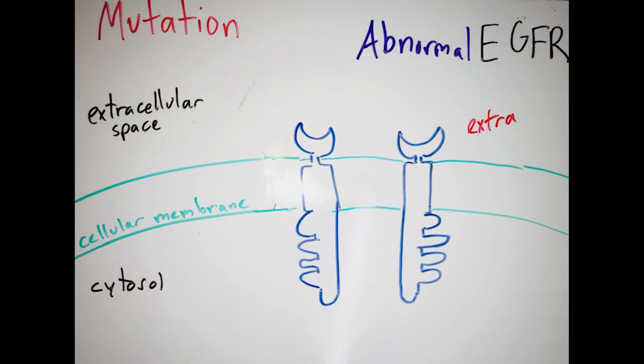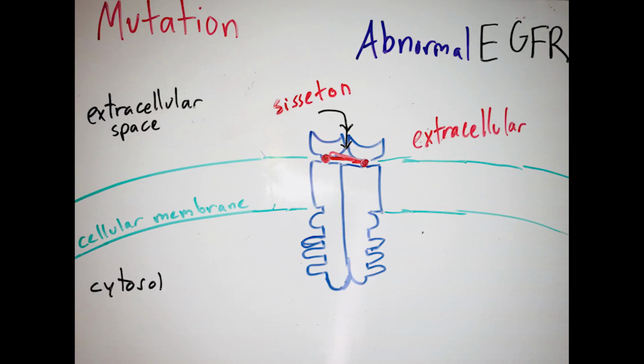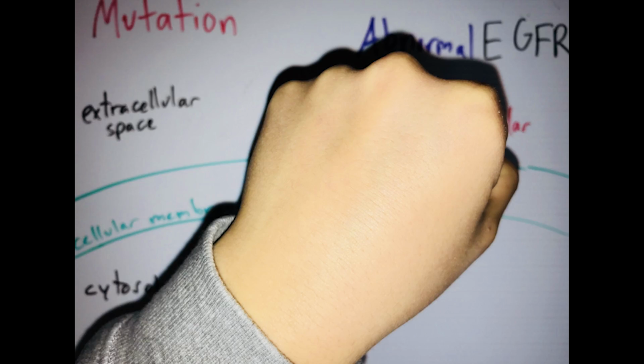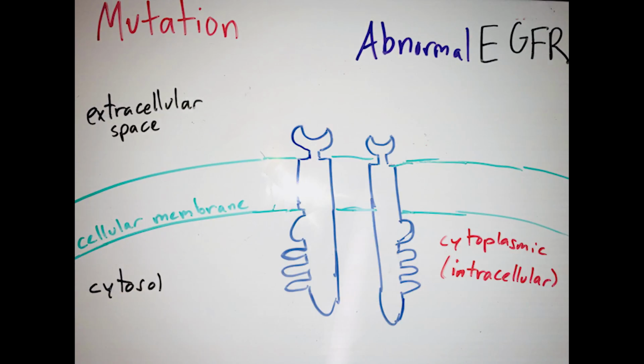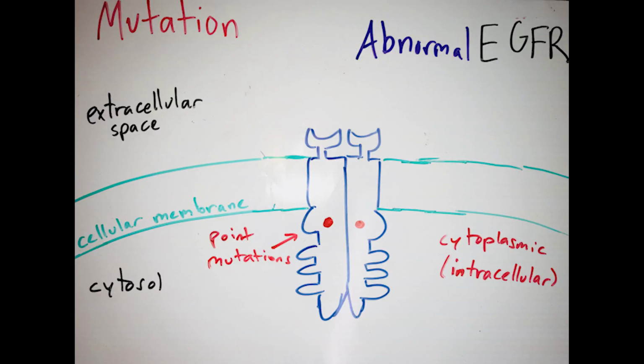Point mutations in the extracellular domain form cysteine bridges, leading to inappropriate dimerization. Mutations in the cytoplasmic domain activate EGFR without a growth factor binding. After dimerization, EGFR becomes activated and opens binding sites for ATP and epidermal growth factor pathway substrates, or EPS.